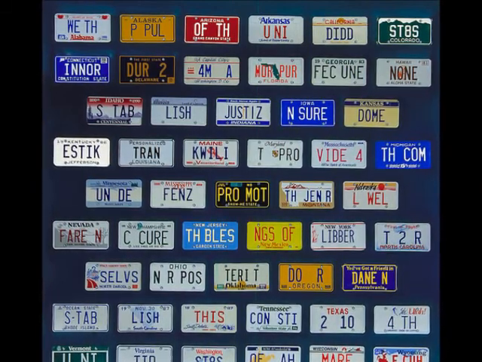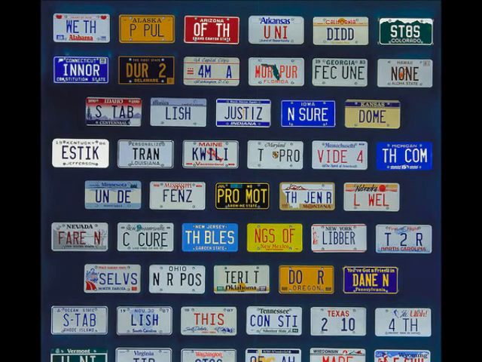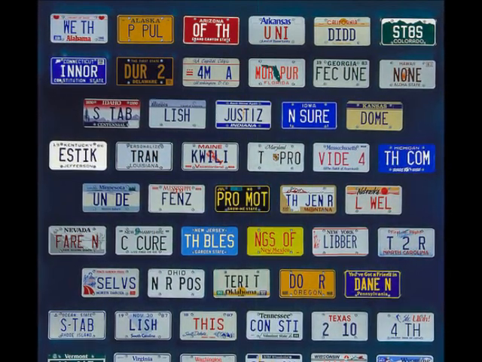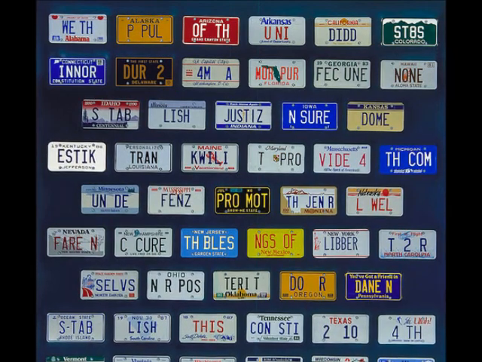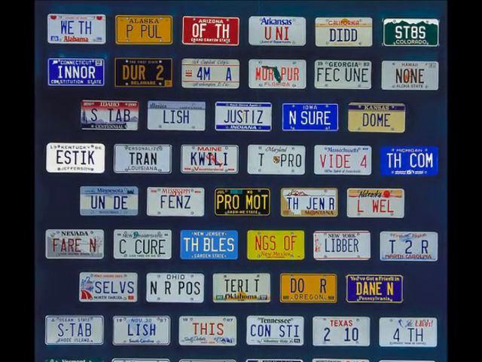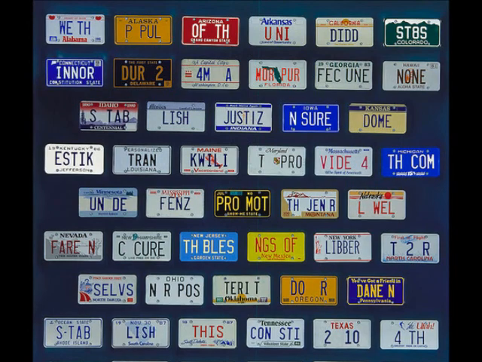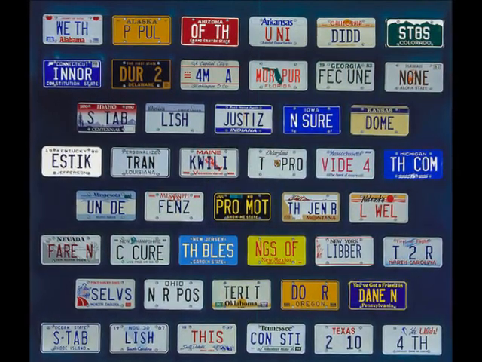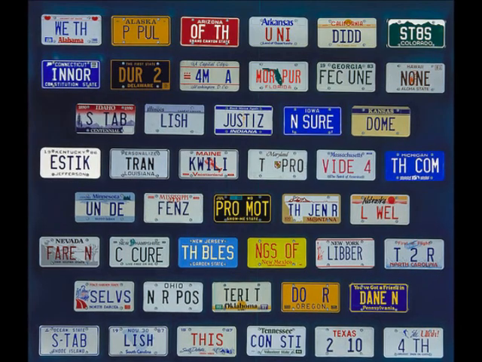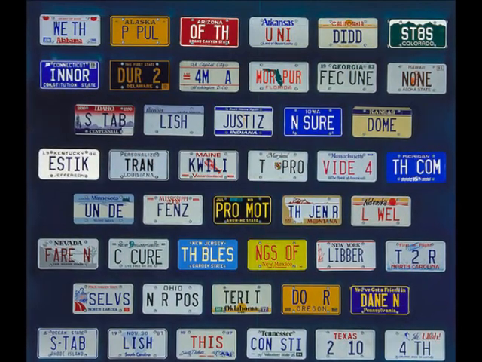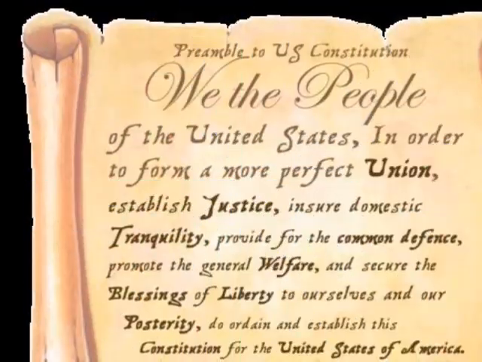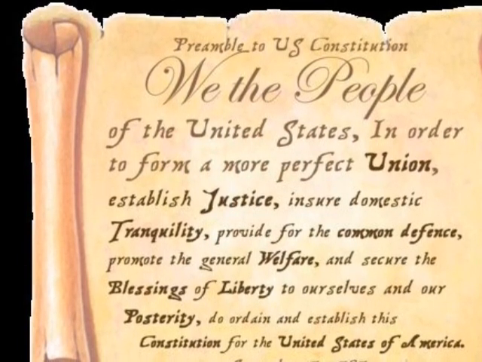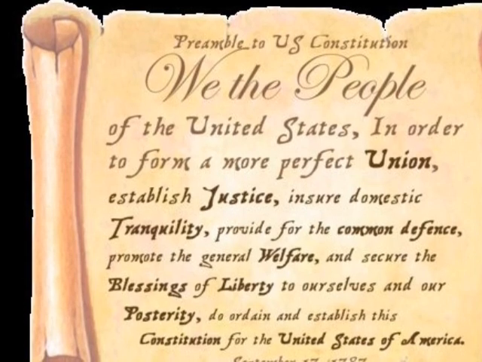So let's talk about those six things that our government is supposed to do for us that are laid out in the preamble. The first says that it helps us to form a more perfect union. That just means it helps our states to get along better, that we're not going to be constantly fighting each other, and to get them to work together in order to build up our strength. The second is that it helps us to establish justice, a legal system. That's really all that boils down to, because in our first government, the Articles of Confederation, we didn't have that. So it helps to establish that legal system.